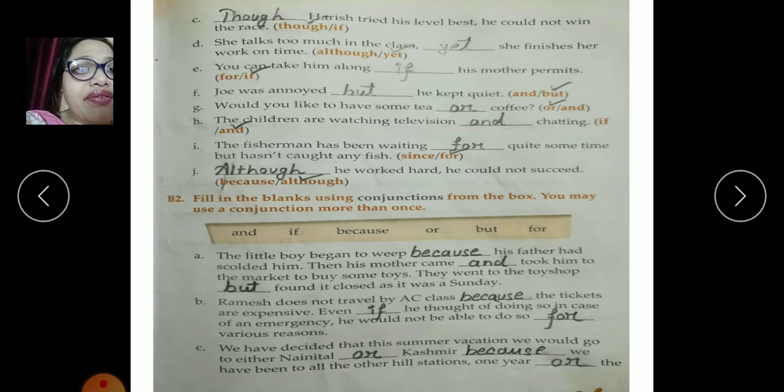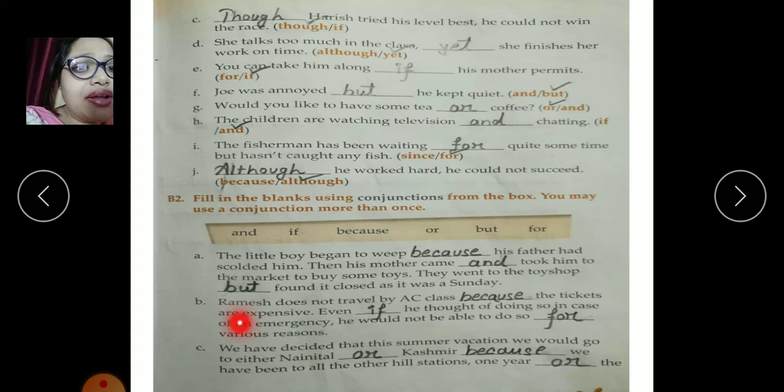Okay, so these are the list of sentences. Everyone must write it properly in your workbook. Moving to B2, fill in the blanks using conjunctions from the box. So here it is done for you all. We chose the words in the box to fill up the sentences. Like we will do the first one. The little boy began to weep because his father had scolded him. Then his mother came and took him to the market to buy some toys. They went to the toy shop but found it closed as it was Sunday. So you can see we have used because, and but to join these long sentences.